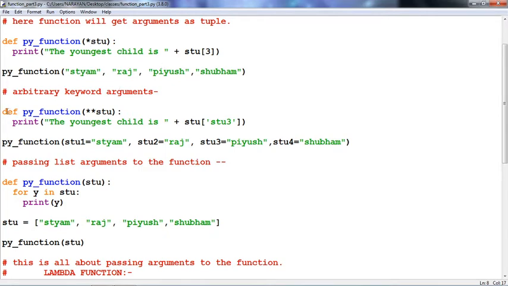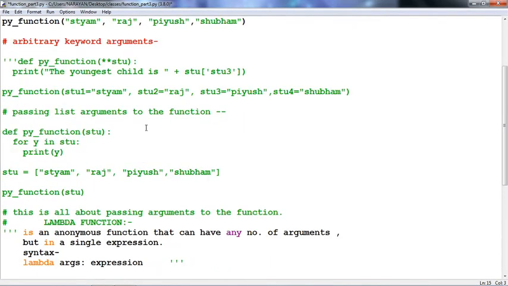Now if we are going to run this program, first of all we have to comment out all the other functions designed in this program, so that we can have a better output.